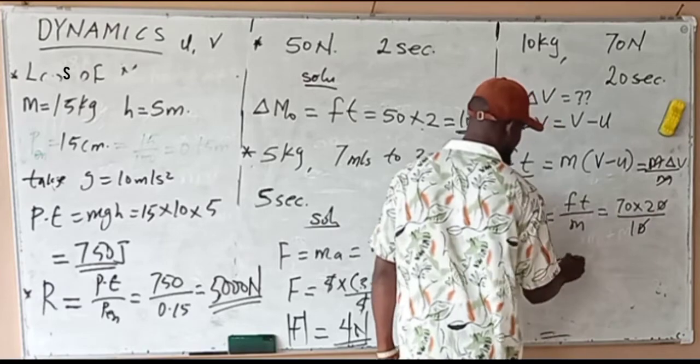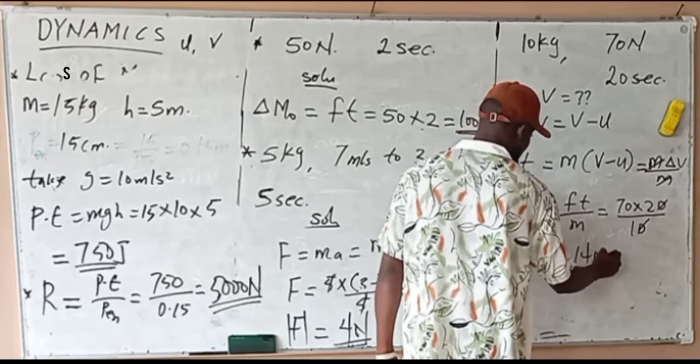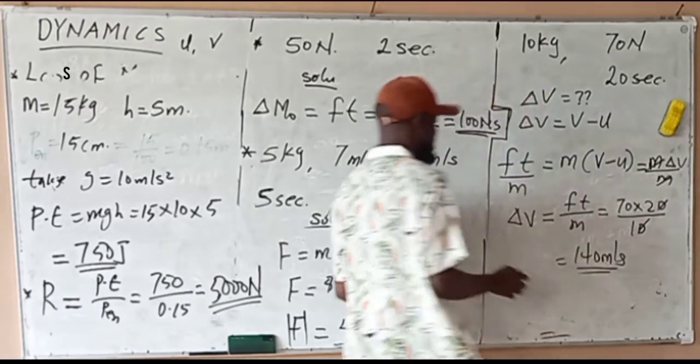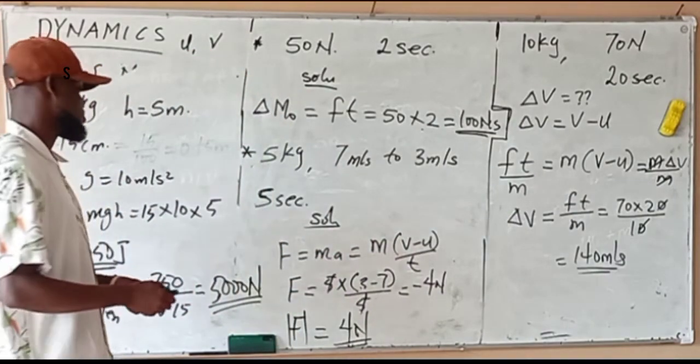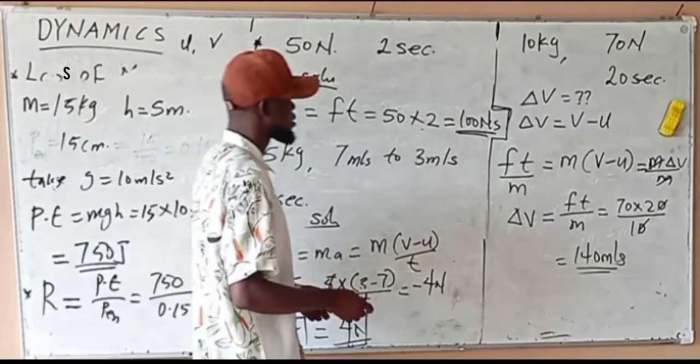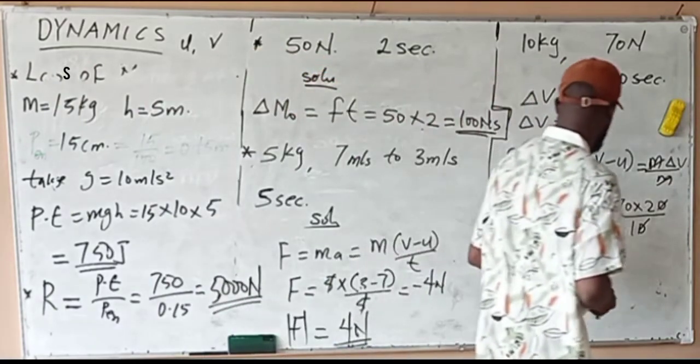So cancel this. That will be 140 meters per second. The change in velocity of that body is 140 meters per second.